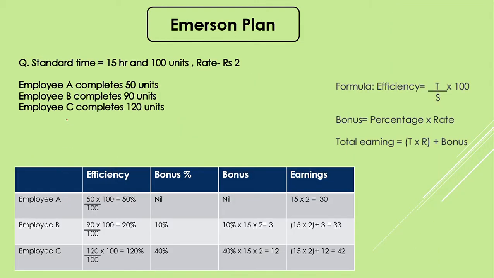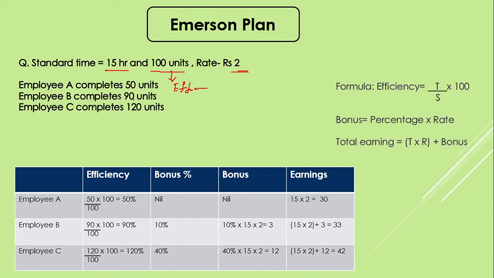Now let's have an example. Here the standard time is given as 15 hours and 100 units. This 100 units helps us to find the efficiency of the employee, and the rate is 2. Here we have considered 3 employees A, B, C. A completes 50 units in the same standard time, B completes 90 units in the same standard time, and C completes 120 units in the same standard time.